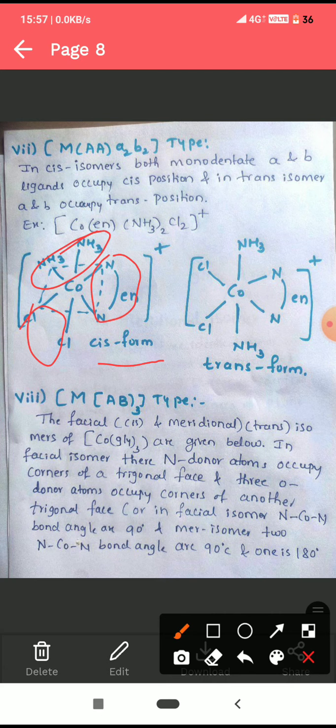In the next one, the NH3 ligands are opposite to each other. Okay, therefore this is an example for trans form, or this is the structure of the trans isomer. In the cis isomer, A and B ligands occupy cis positions. In the trans isomer, A and B are in opposite positions or trans positions.